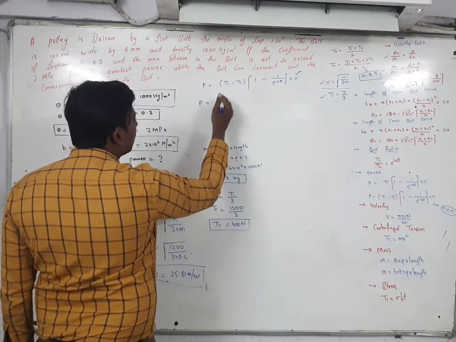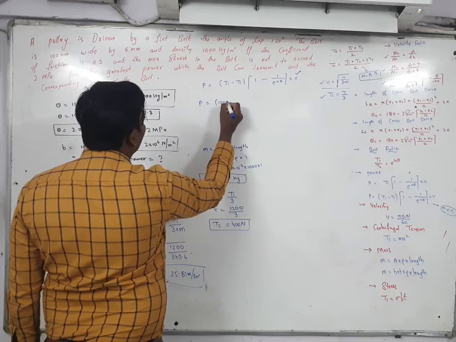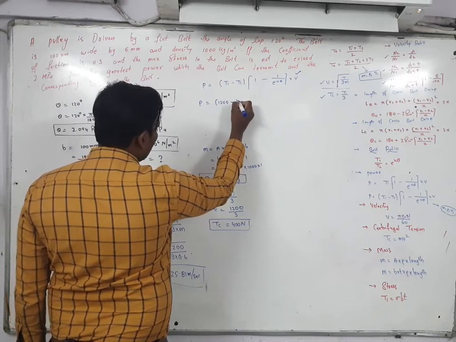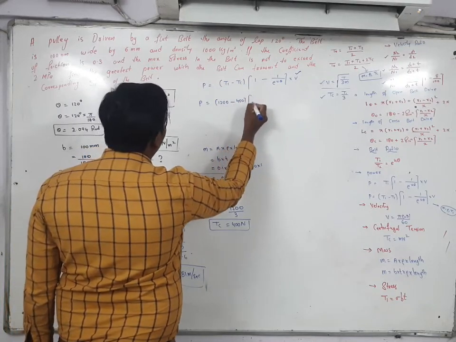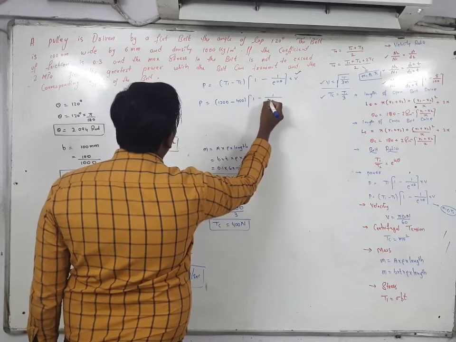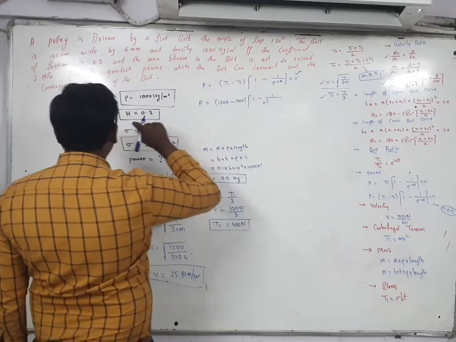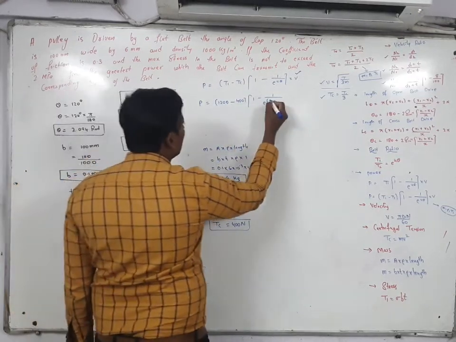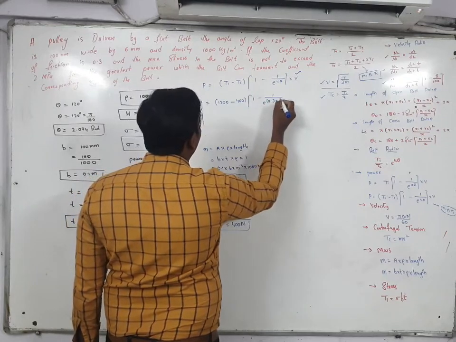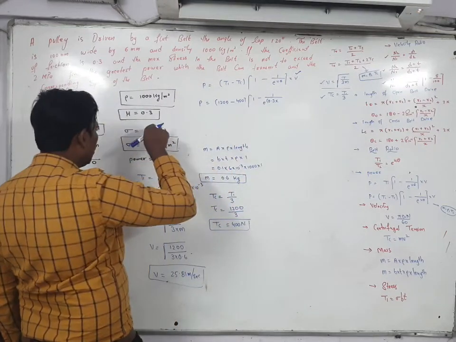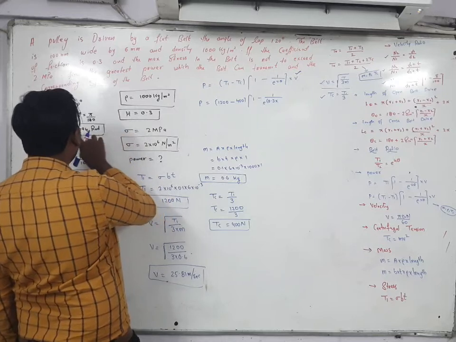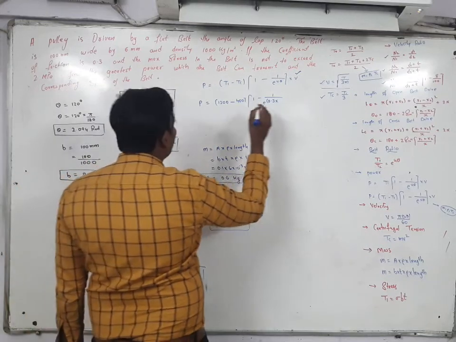Power is equal to T1 value 1200 minus TC value 400, then 1 minus 1 by e to power of mu theta. Mu value is given in your question. How much is that? 0.3. And theta value, how much? Theta value just now you got 2.094.